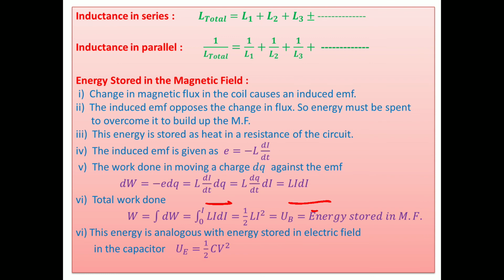As soon as EMF is induced, it sends a current in the opposite direction, or it opposes the flow of the current sent by the battery. To overcome it, certain work should be done by the battery, and this work is stored in the form of energy in the magnetic field.